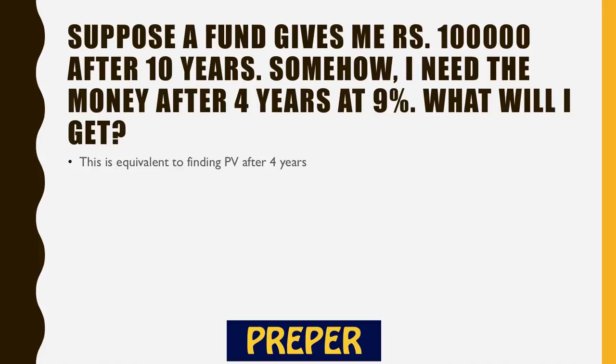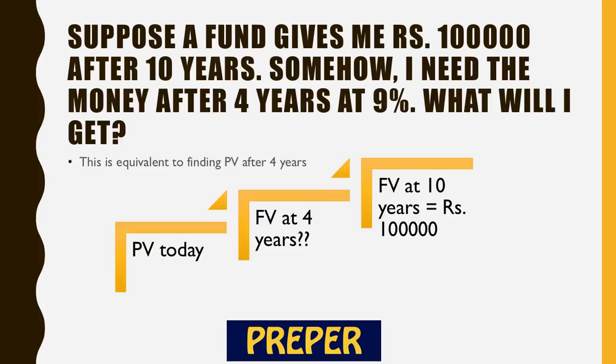So let's take another example. Suppose a fund gives me rupees 1 lakh after 10 years. Somehow I need the money after 4 years at 9%. What will I get? This is nothing but we are finding the value of our investment after 4 years, right? So future value is given after 10 years, which is 1 lakh. We have to find future value at 4 years, or we can also find PV today.